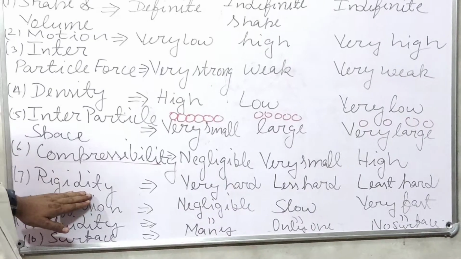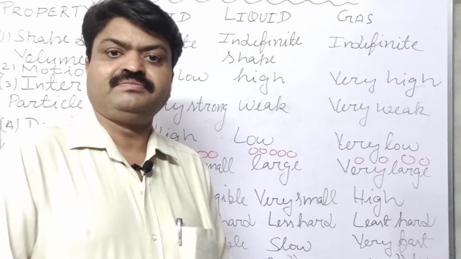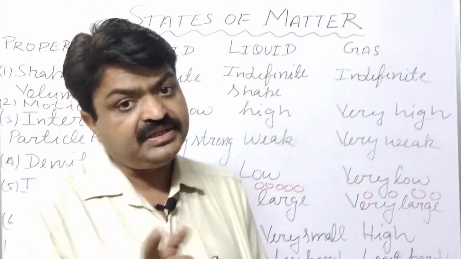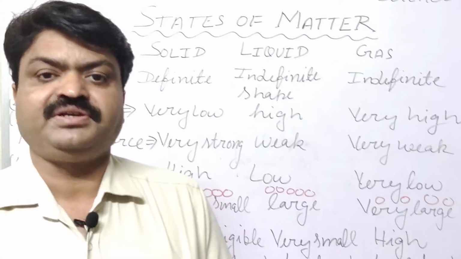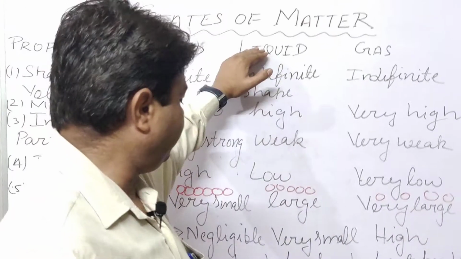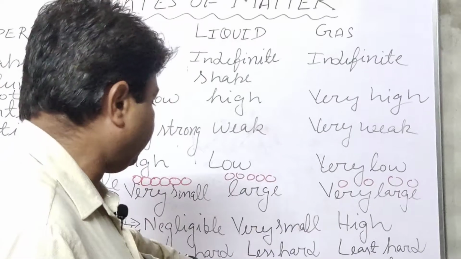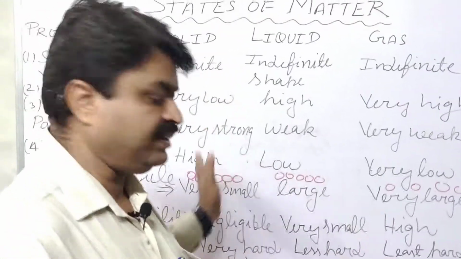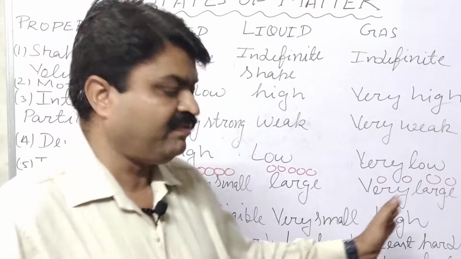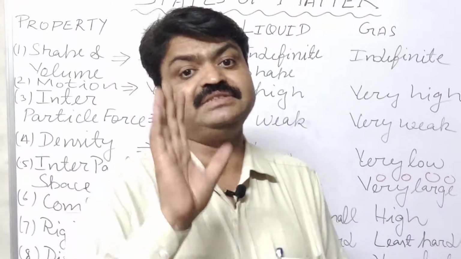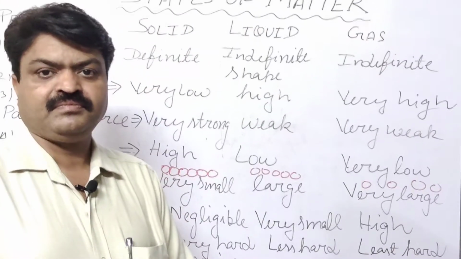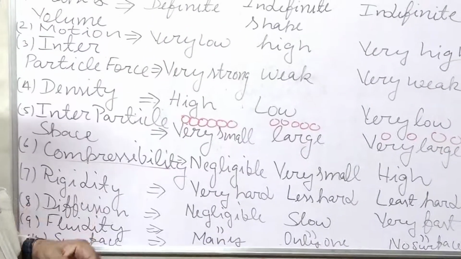Next is rigidity, student. Rigidity is the characteristic of matter, student, by which they have a hard nature. We can't compress them, and this characteristic is known as rigidity. So solids are rigid in nature, but liquids have low rigidity, or they are less hard if we compare them with solids. But gases don't have rigidity, or they have negligible rigidity, because we can easily compress them.